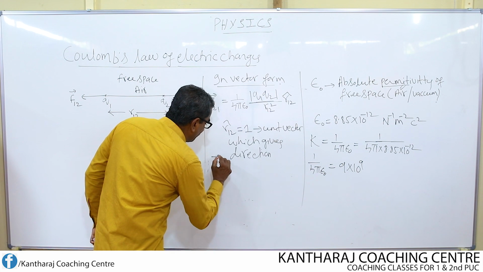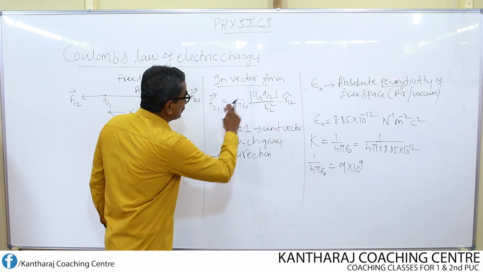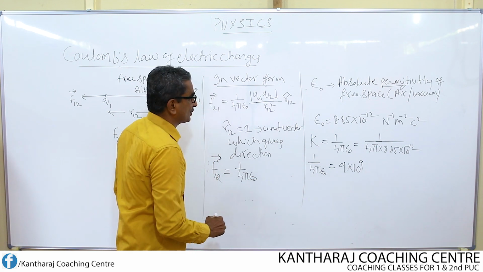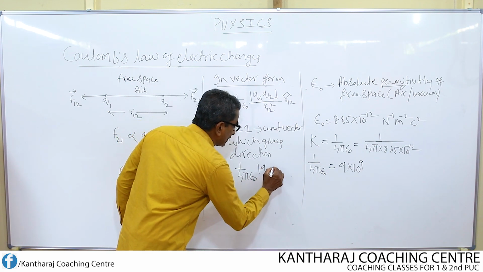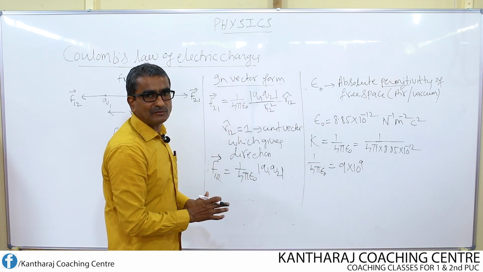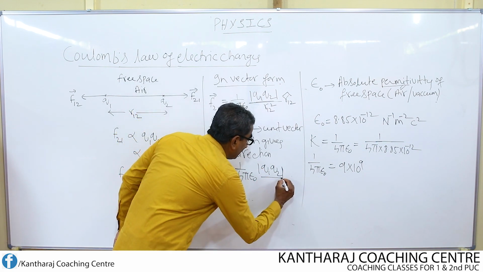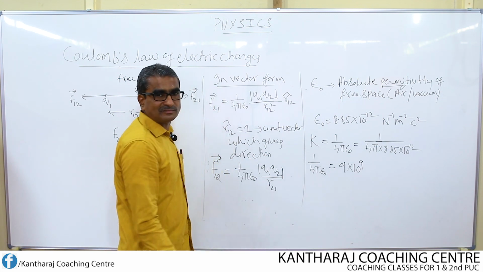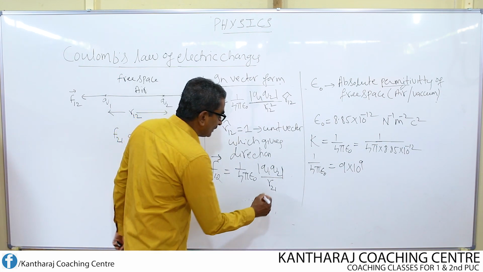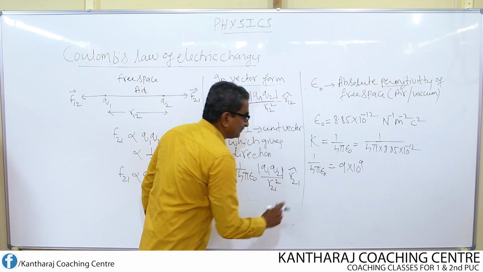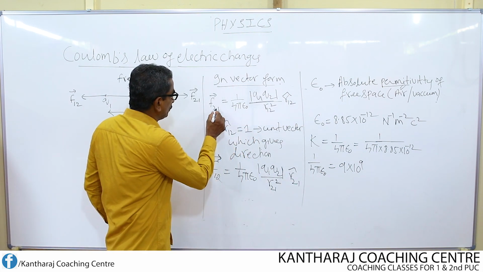So, F12 with an arrow. No change: 1 over 4 pi epsilon naught, no change in the equation. Only the direction will change. Modulus of Q1 Q2 represents the magnitude of the charge. Then divided by R21 square into R21 cap. Don't get confused.